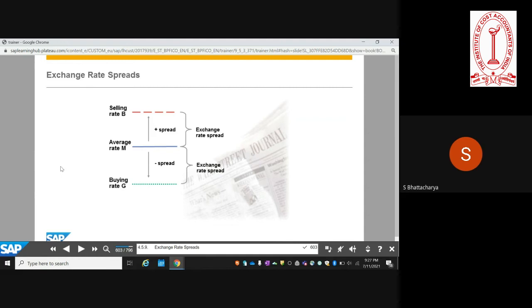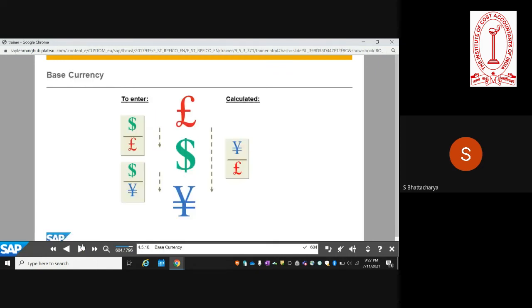So you can have an exchange rate spread. For example, you have a buying rate, for example rate G. You can have a selling rate, and then you can have an average rate, which is somewhere in the median, the average of your buying rate and your selling rate. And the difference between your buying rate and selling rate is your spread. So this is the concept of base currency, which we already talked about.